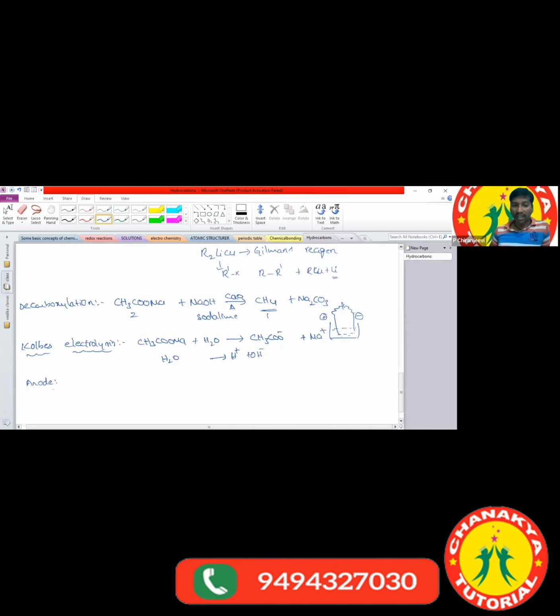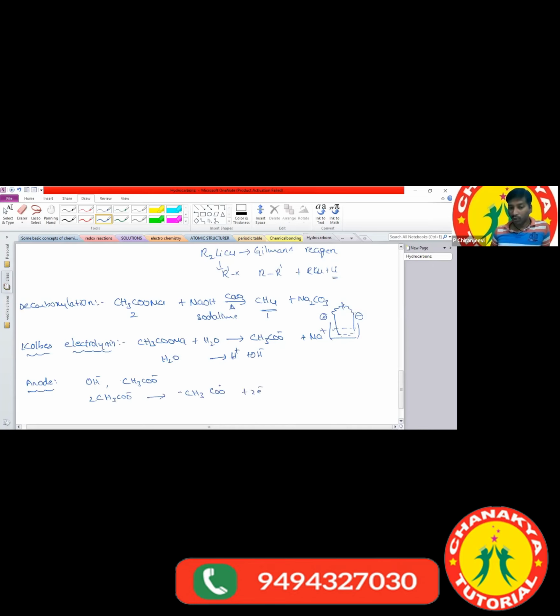Which reaction takes place at the anode? The anode has a positive charge, which means negatively charged ions move towards the anode. Which ions move here? OH minus ions and CH3COO minus ions move towards the anode. Here, CH3COO minus has the lower discharge potential. CH3COO minus loses 1 electron and forms the CH3COO radical.